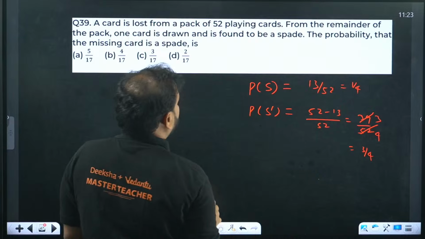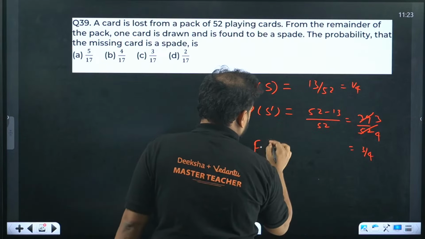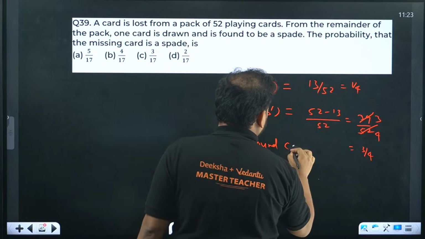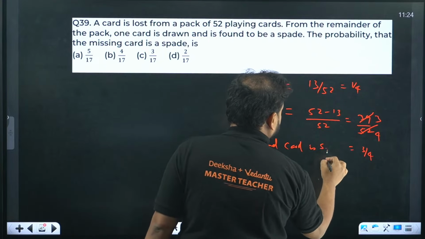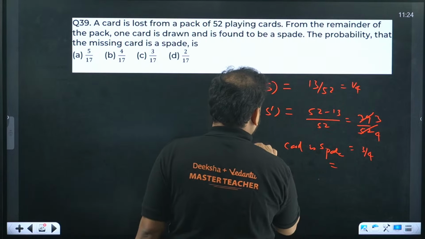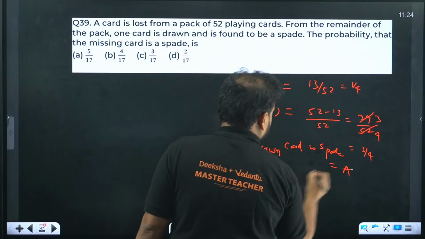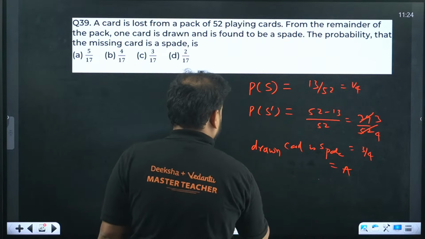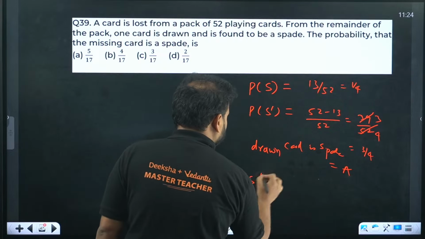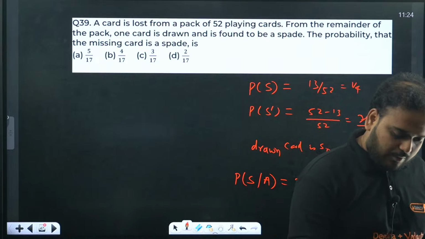Let's say the drawn card is spade, and let's call this event A. What I'm looking for is that the drawn card is spade and the missing card is also spade. I'm looking for this value. Any problem? Please check.